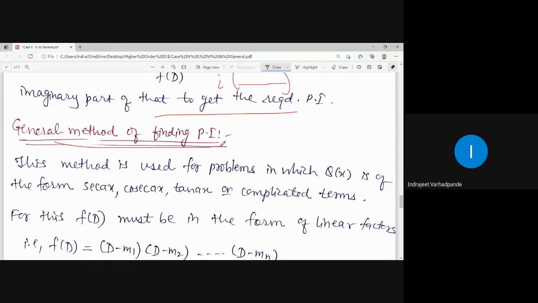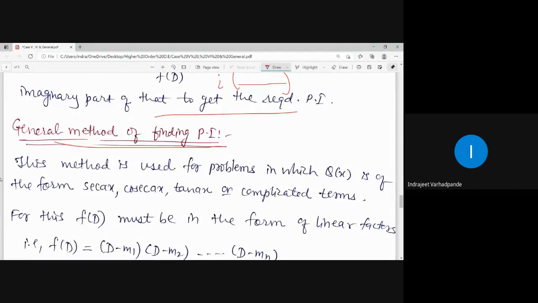But if the given RHS appears in a form other than all this, that is, if log comes, sec comes, tan comes, cot comes, cosec comes, for which none of the earlier cases is applicable, how will they be solved? By the general method. So this general method is applicable to any kind of RHS present. Whatever cases we have done prior to this, if you don't remember them, still you can find out the answer of them with the help of the general method for finding out the particular integral.